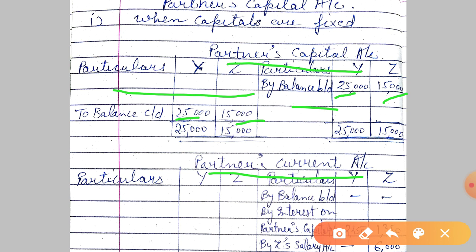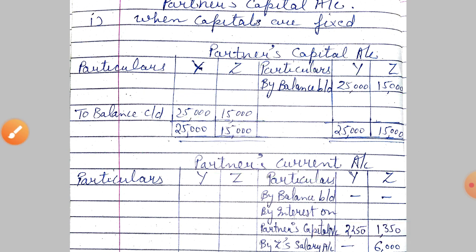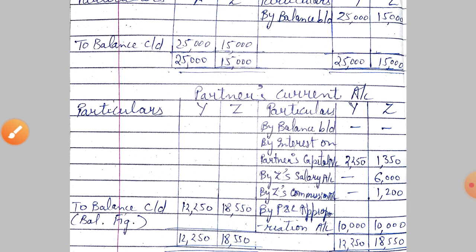Then partners' current account. All the items which will increase the partners' current account will be on the credit side, and which decrease their current account will be on the debit side. So here's the current account. By balance brought down, no balance was given prior. Then interest on partner's capital account. Where have we calculated this? Yes, correct, the profit and loss appropriation account.